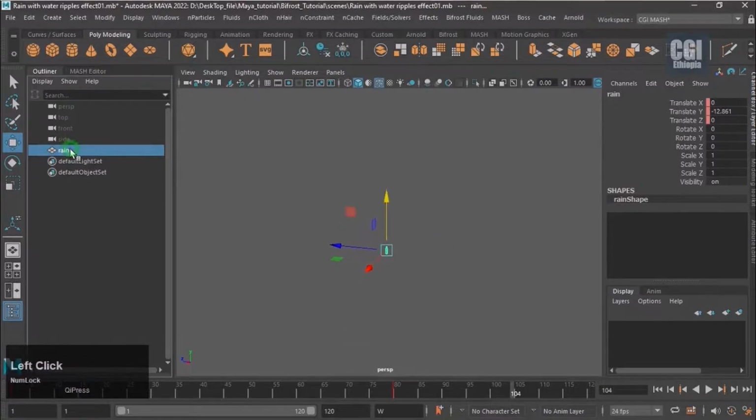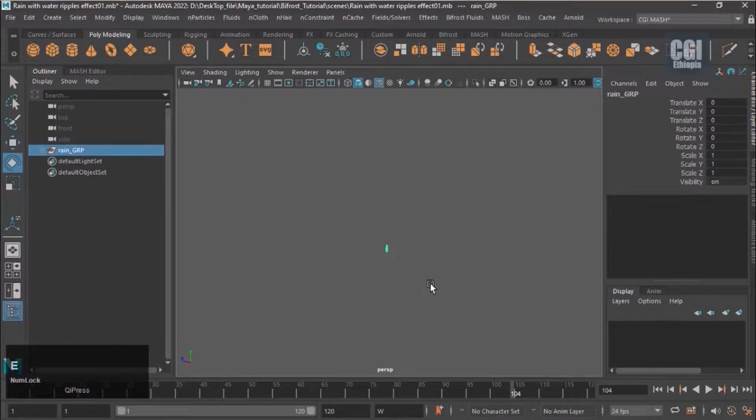Next, press Ctrl and G to place it in a group, give it a group name. Then rotate it to a certain extent, select the group. Rotate X value 15.